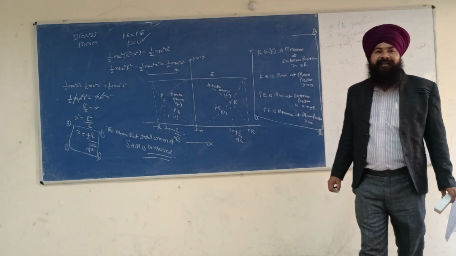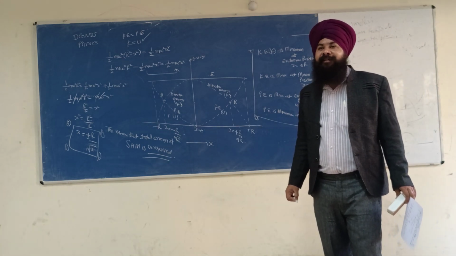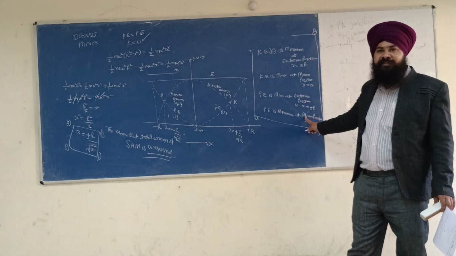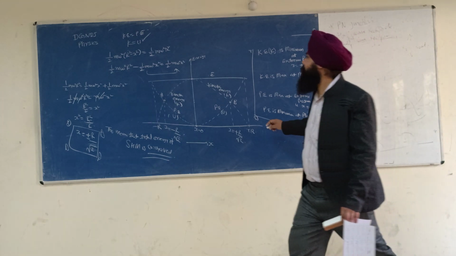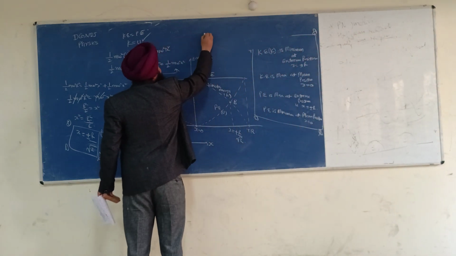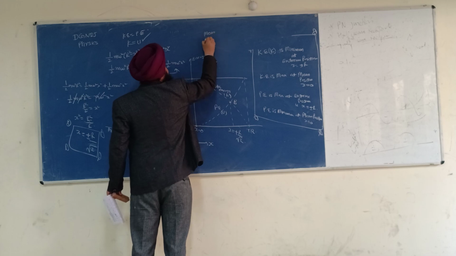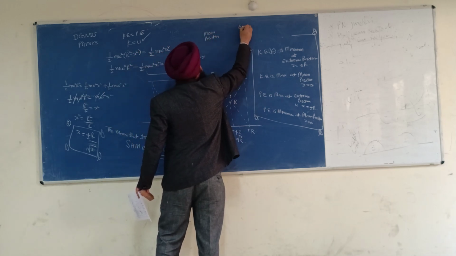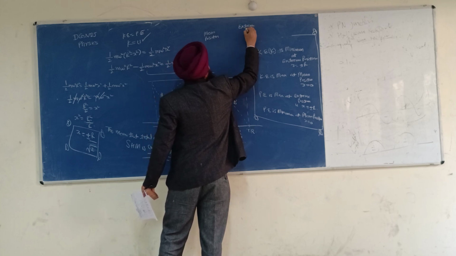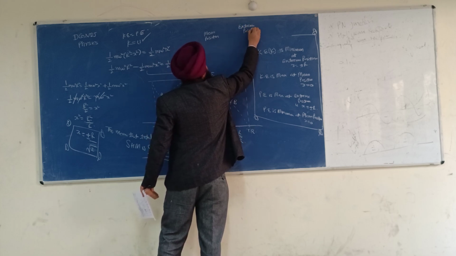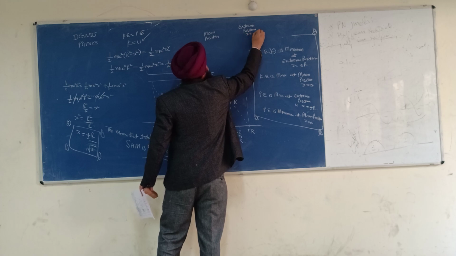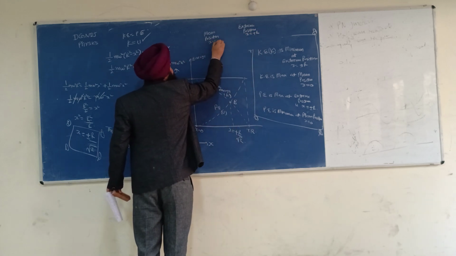Potential energy is minimum at the mean position. I will make a diagram. This is the mean position, x equal to 0.